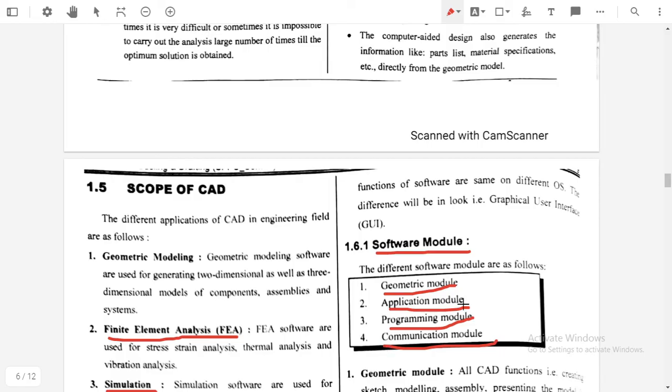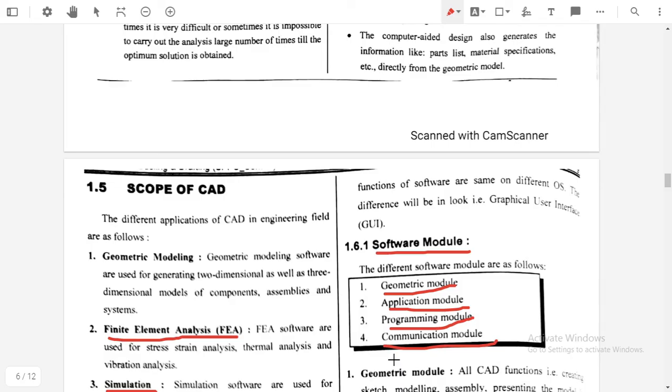Now the fourth module is a communication module. What is meant by the communication module? A single graphic module software or its application module is never sufficient to process the product manufacturing. Means to make the manufacturing of the product, the geometrical model and its application module is not sufficient. Each software has its own strength. If we consider the geometrical module, it has its own strength. If we consider the application module, it also has its own strength.